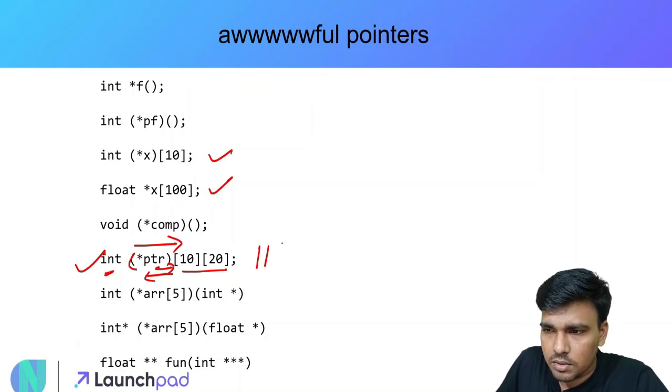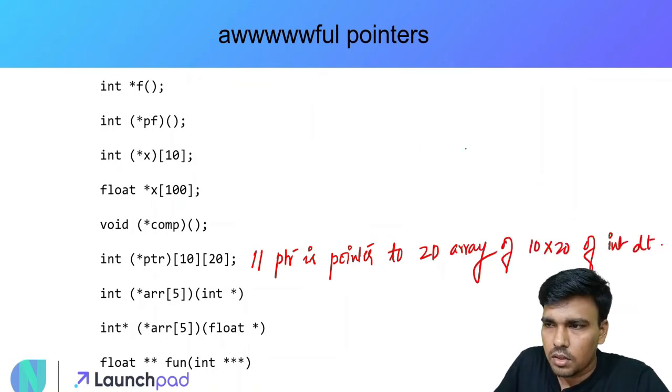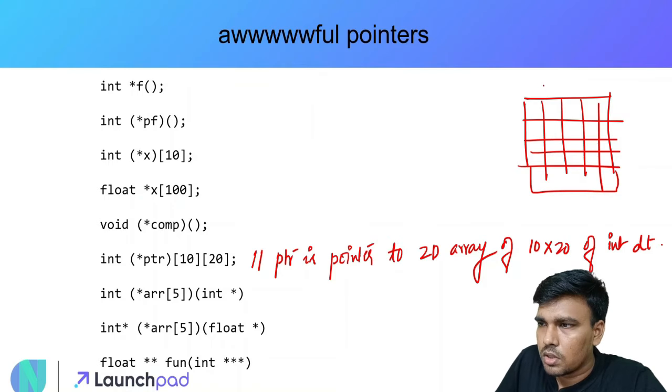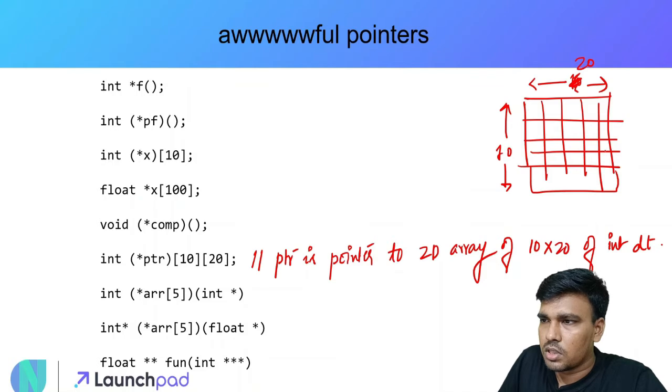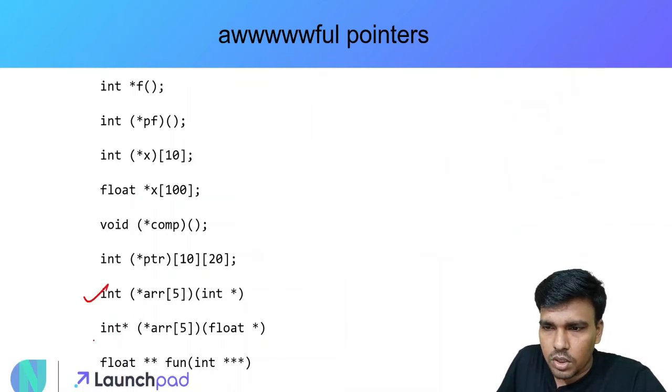So if I have to write this, alright, so simple. That is, in the memory there is this two-dimensional array. So this is 10 cross 20. Fine, sorry, this is 10. So there are 10 rows and this is 20. So there's 10 cross 20, and then there is this PTR pointer which is pointing to this entire two-dimensional array. All right. Now let's try to decode this one.